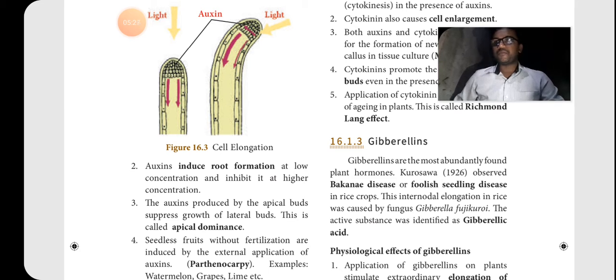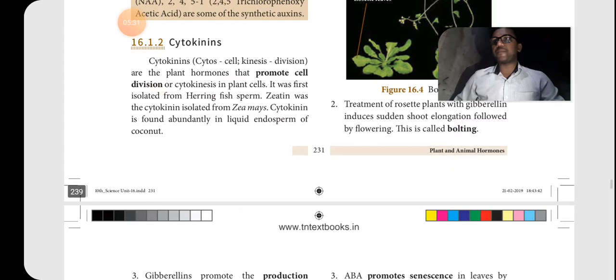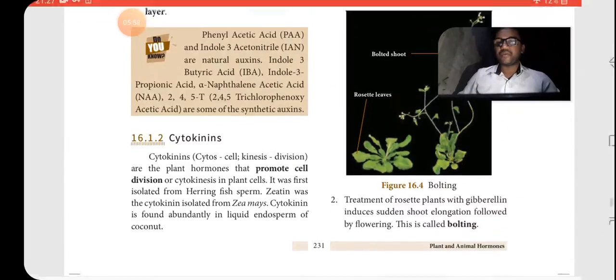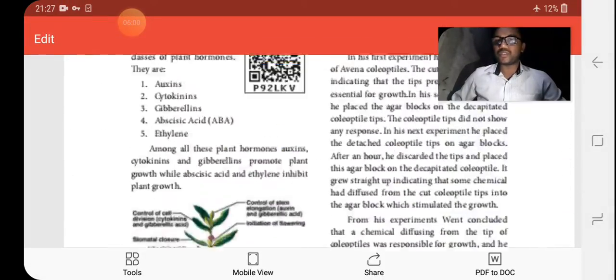Then, what is parthenocarpy? Without fusion of the male and female gametes, the ovary is not fertilized with the male gamete, yet the ovary ripens. The ovary ripens without fertilization. So ripening without fertilization is parthenocarpy. Okay. Then short forms. Then examples of natural and artificial auxins. Artificial auxin: phenyl acetic acid (PAA), indole 3 acetic acid.